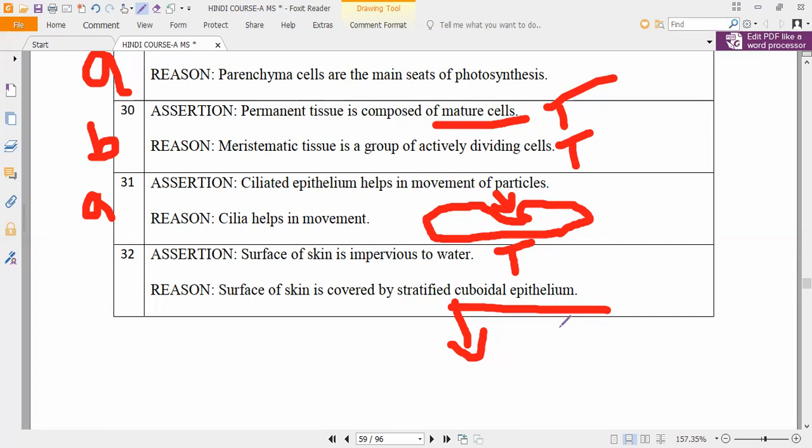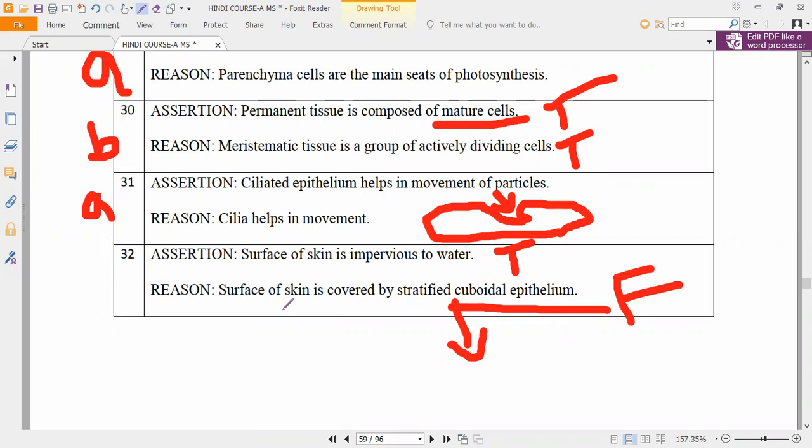Okay, very good. Cuboidal epithelium is found in the ducts of kidneys, pancreas, and salivary glands, and glands also. So the reason is wrong. The cuboidal epithelium does secretion and absorption. Yes or no? That is the main function of cuboidal epithelium. So that is why the reason is false and the assertion is true.